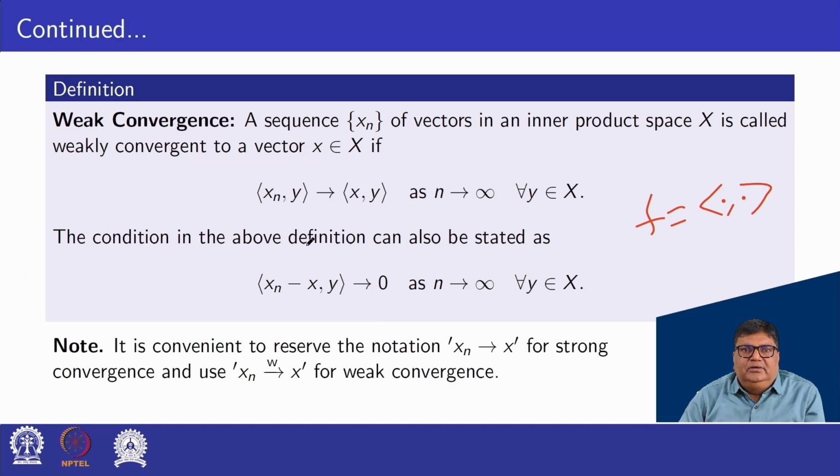So it is convenient to reserve the notation xn converges to x for strong convergence and use the notation xn converges to x weakly for weak convergence.